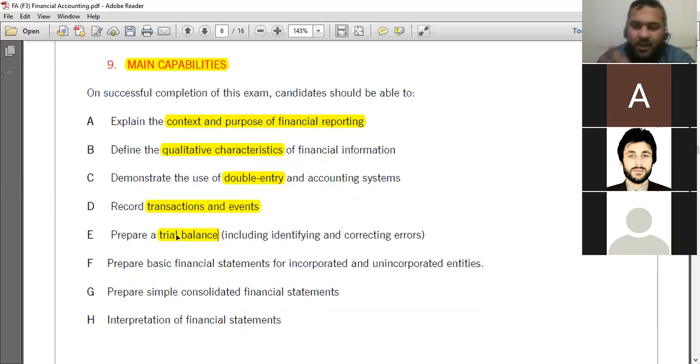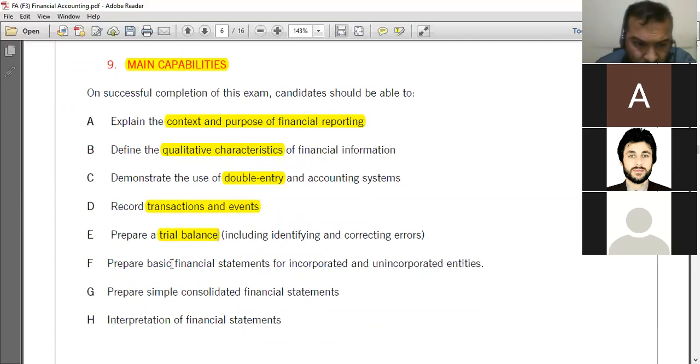And you will have 3 steps in the preparation of the trial balance. You will have a trial balance, then adjusting entries, then an adjusted trial balance. That is the adjusted trial balance through which you are preparing the financial statements. How to prepare the adjusted trial balance, you will also study, and after the completion of the paper you will know how to prepare it.